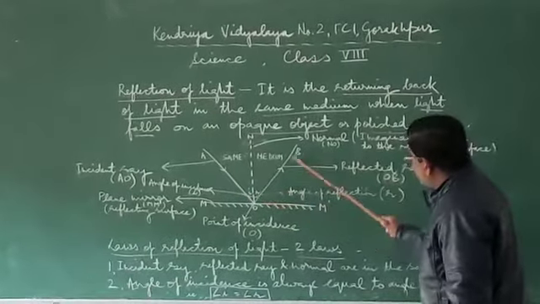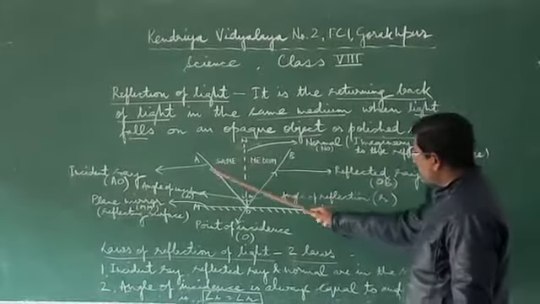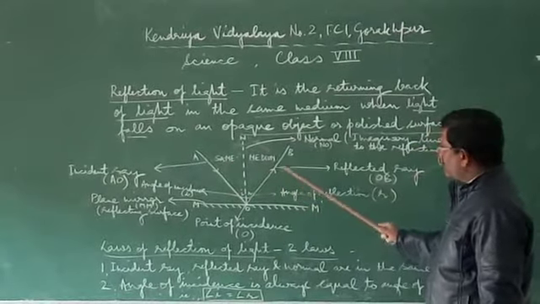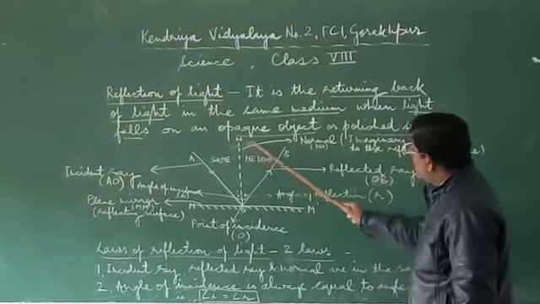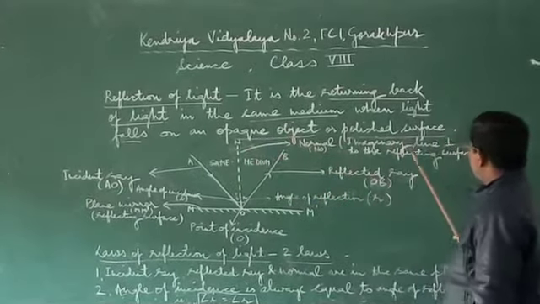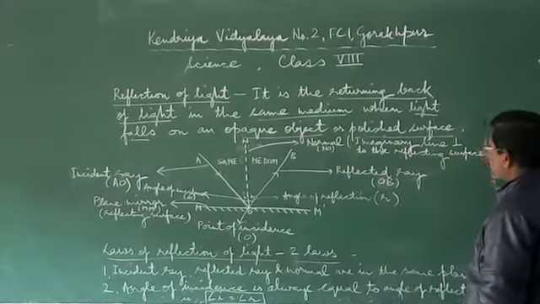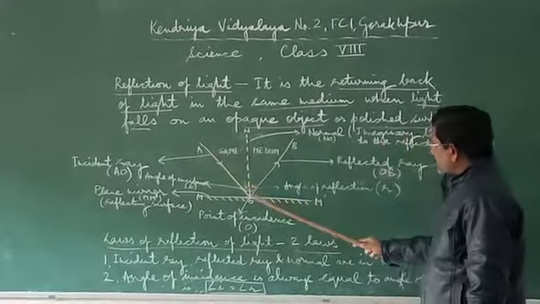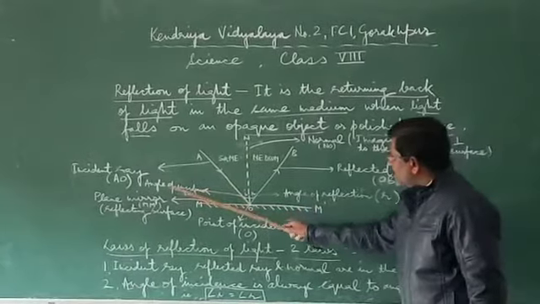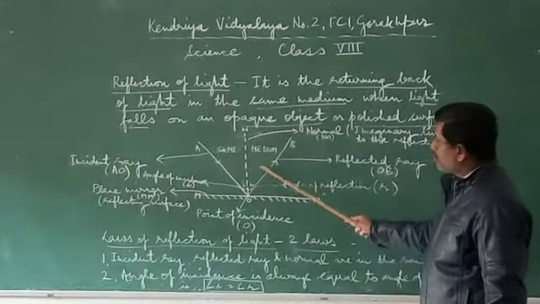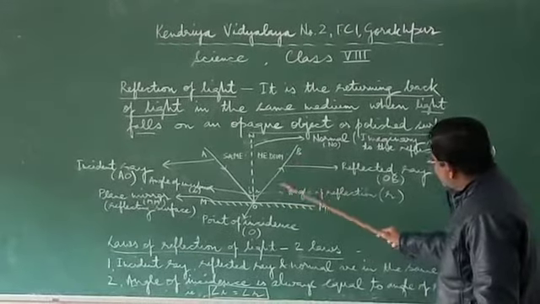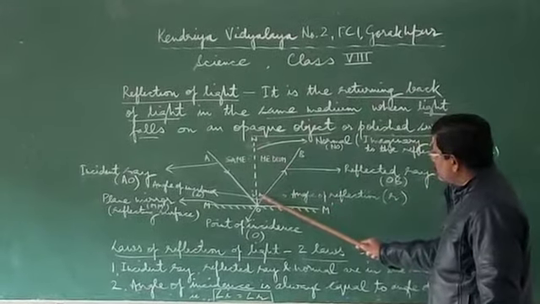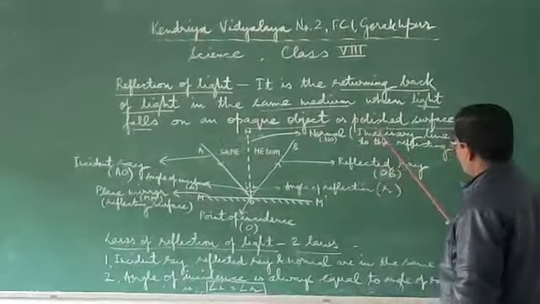And this OB is the reflected ray. So you can find the incident ray and the reflected ray both lie in the same medium. You can find this dotted line, which is the normal. So this normal is an imaginary line perpendicular to the reflecting surface. So we can find here that the incident ray forms an angle I, which is known as angle of incidence with respect to the normal, and the reflected ray, that is OB, also forms an angle with respect to the normal, which is denoted as small r, angle of reflection.